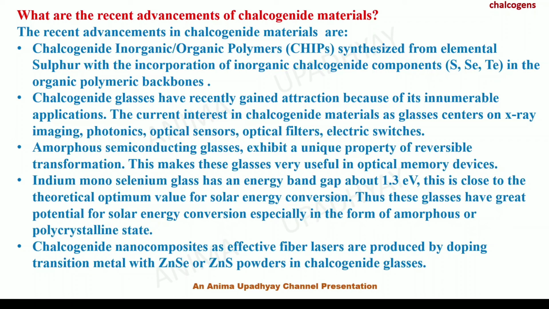Thus, these glasses have great potential for solar energy conversion, especially in the form of amorphous or polycrystalline state. Chalcogenide nanocomposites are effective fiber lasers produced by doping transition metals with zinc selenide or zinc sulfide powders in chalcogenide glasses.